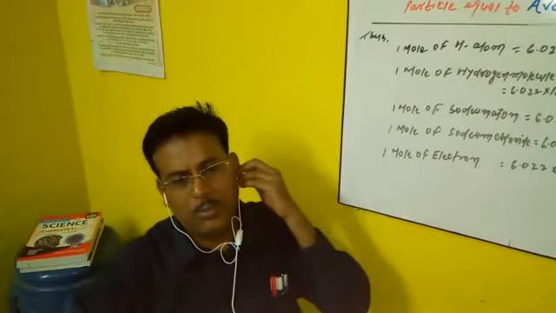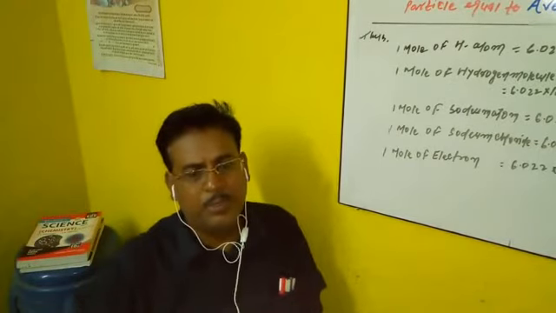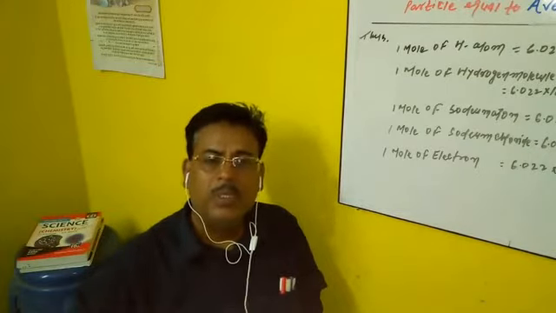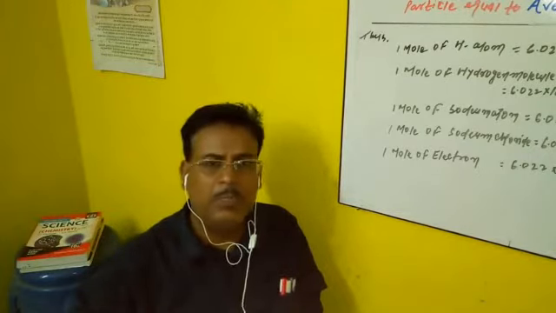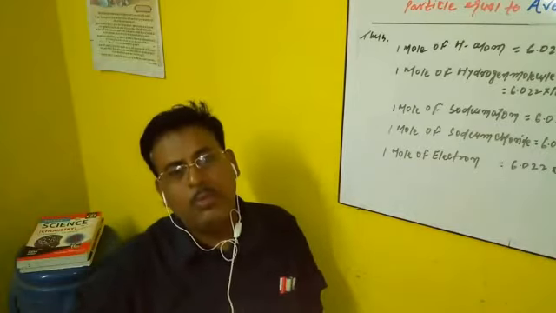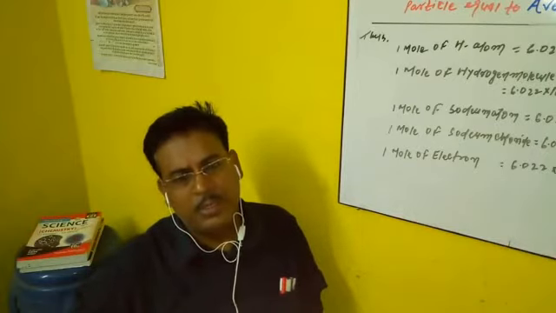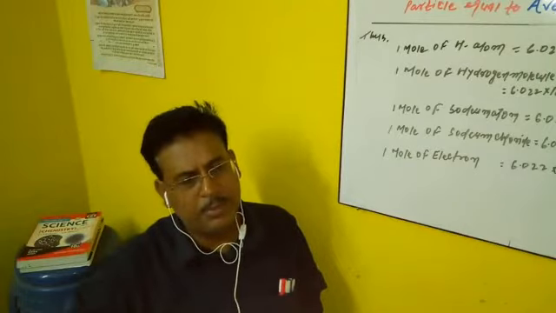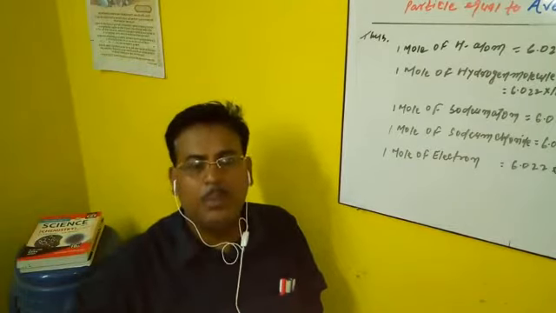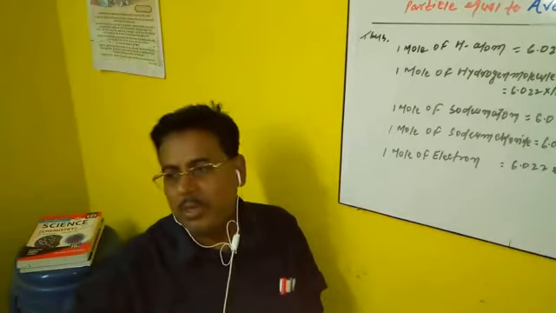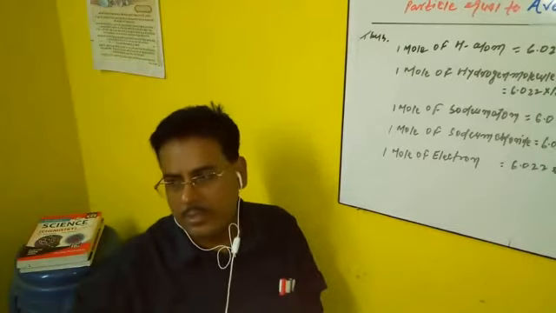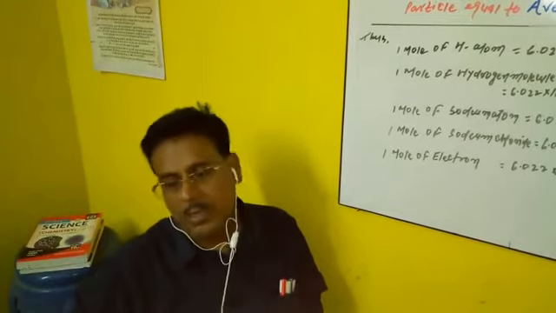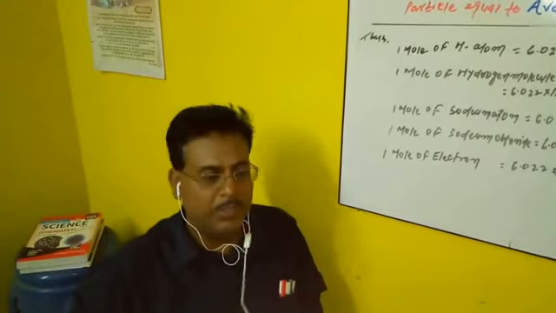Today we discuss the most important topic of the first chapter of class 11, that is basic concepts of chemistry, also called arithmetic of chemistry. Actually, in previous classes we already discussed a number of terms related to the basic concepts of this chapter. In the concept of matter, there are various classifications like solid, liquid, gases, and even on the basis of chemical characteristics like element, compound, as well as mixtures.